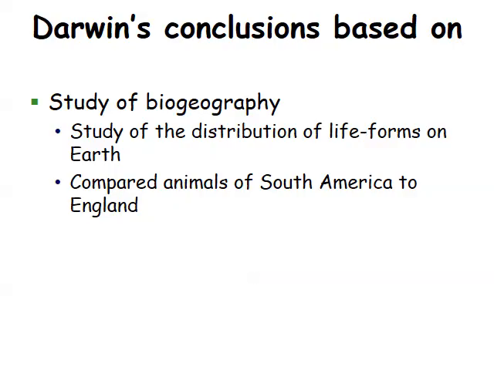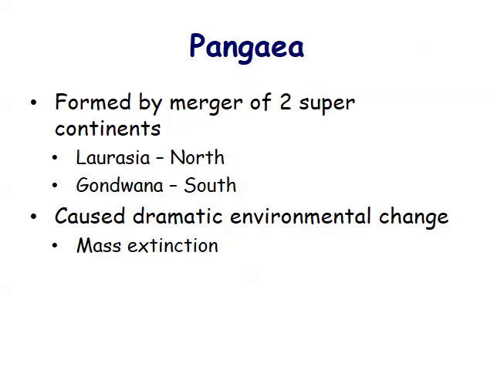Some of Darwin's conclusions were based on biogeography. This is the study of the distribution of life forms on Earth. And he compared animals found in South America to those in England. He found enormous similarities between the South American Patagonia hare and the English rabbit. And he theorized this was because these two animals had adapted to the same type of environment. Pangaea was one large continent that was formed by the merger of two supercontinents, Laurasia from the north and Gondwana from the south. This event occurred about 250 million years ago.